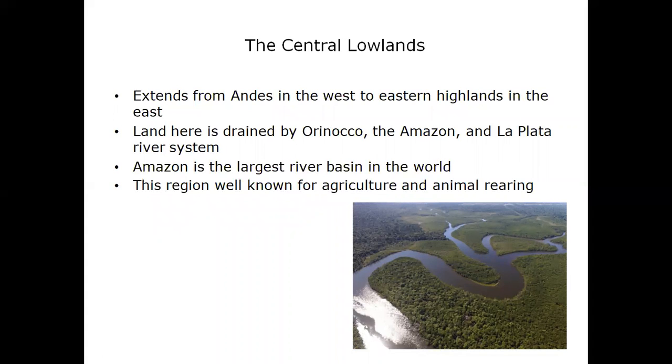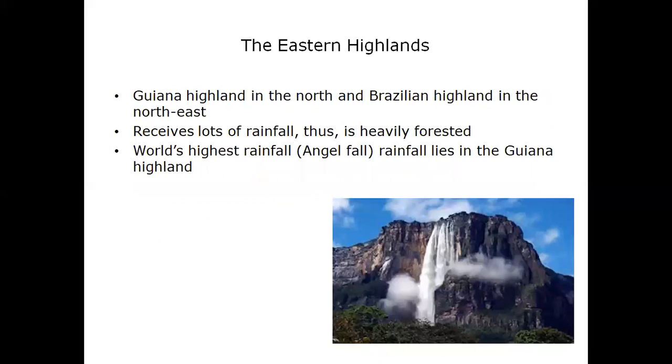The Amazon is the largest river basin in the world, and it's here. You can see in this picture, this is the Amazon river, and surrounding it is the Amazon rainforest. So students, because the land is pretty fertile, it's well known for agriculture as well as animal rearing.